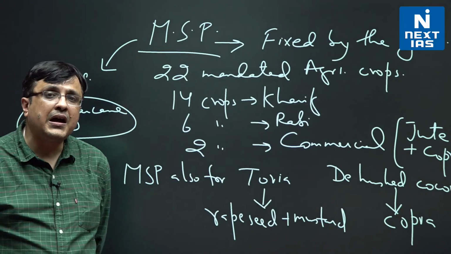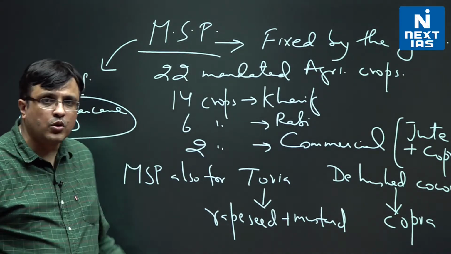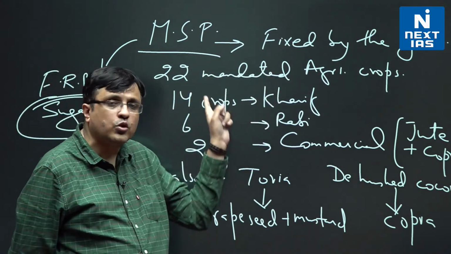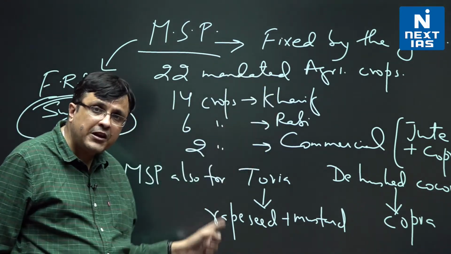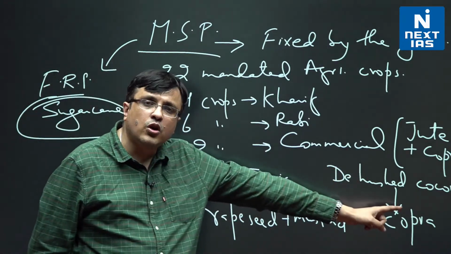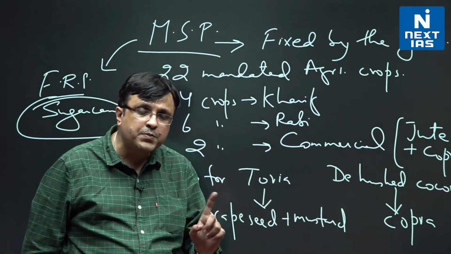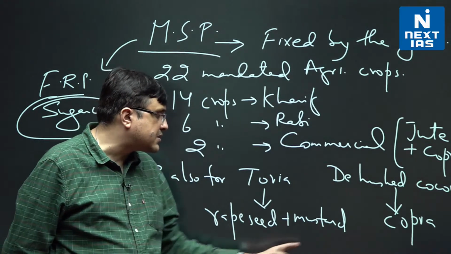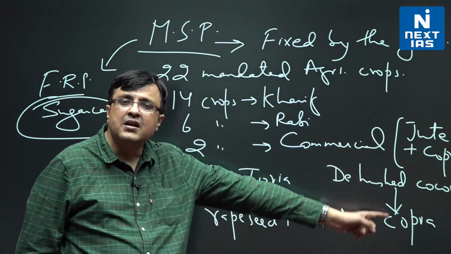Government declares the price for 23 crops including sugarcane, and MSP, the price is declared for 22 crops. MSP is given for 24 crops, but for Toria and dehusked coconut, there is no separate MSP which is declared. In their cases, rapeseed and mustard and copra MSP is taken as the reference point.